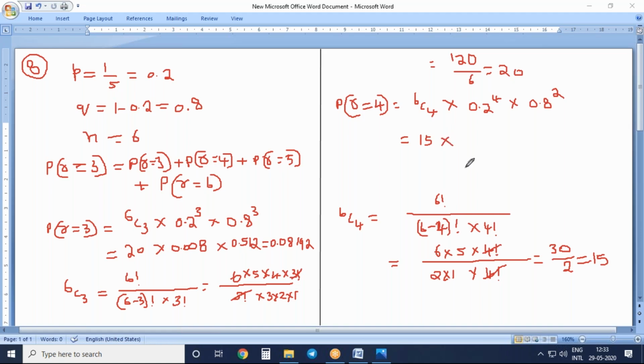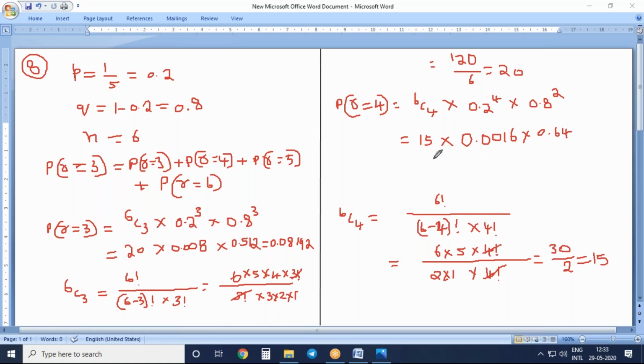We get here 15 into 0.2 raised to the power of 4. How much will you get? 0.0016. Into 0.8 raised to the power of 2, you will get 0.64.